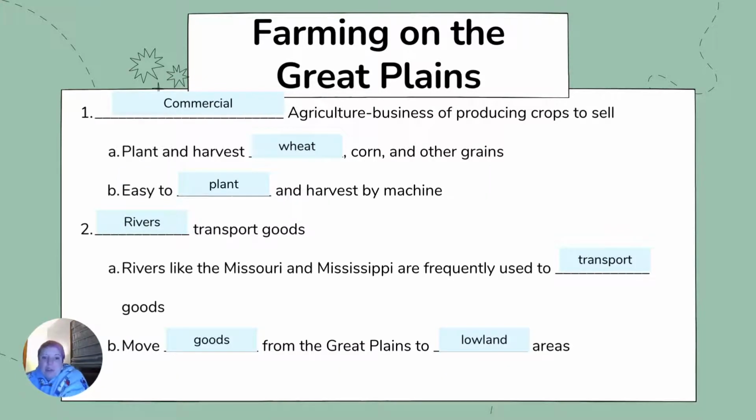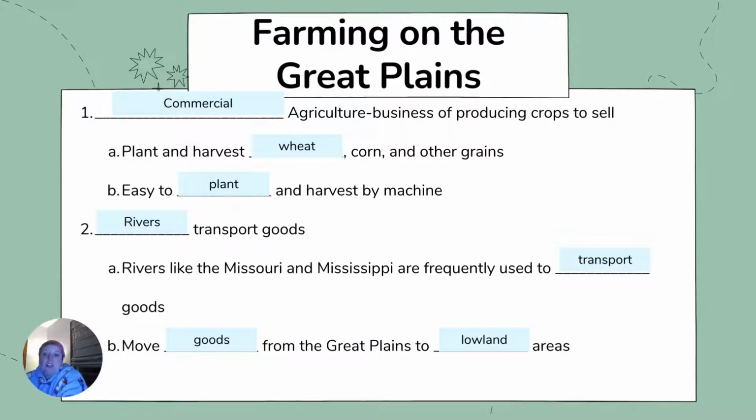So today, most of the original prairie land has been replaced by fields of wheat, corn, and other grains. These crops are grown on huge farms where planting and harvesting are done by machine. Such large, highly productive farms are typical of commercial agriculture, which is defined as the business of producing crops to